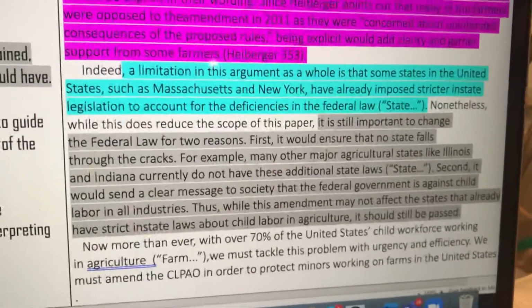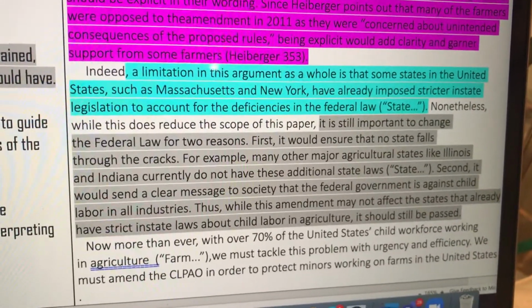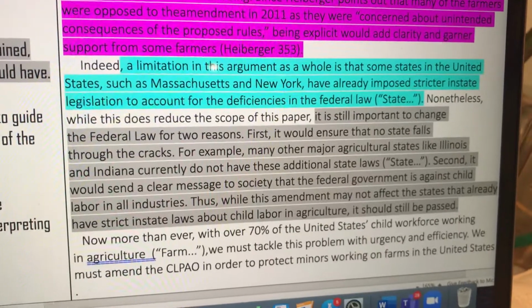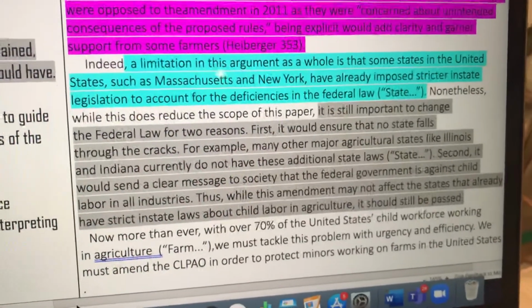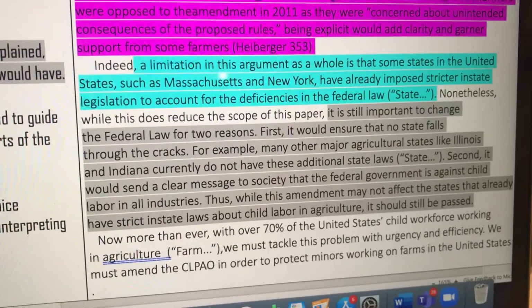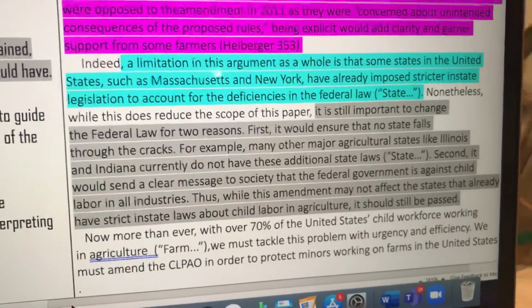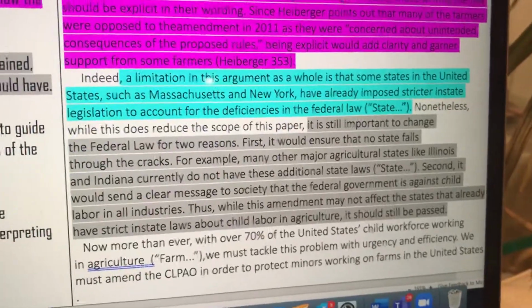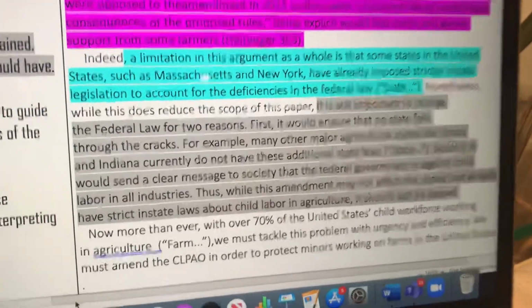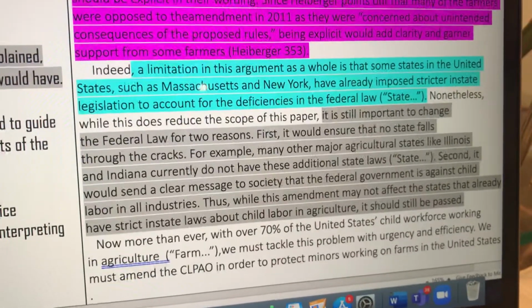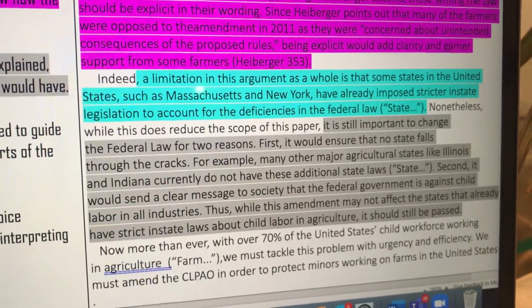This is the third time that this writer has cited evidence in this solution. So we remember solutions based on evidence are much more convincing than ones simply based on your own logic. We go on to a transition, "Nonetheless," meaning even so, or in spite of that, "while this does reduce the scope of this paper, it